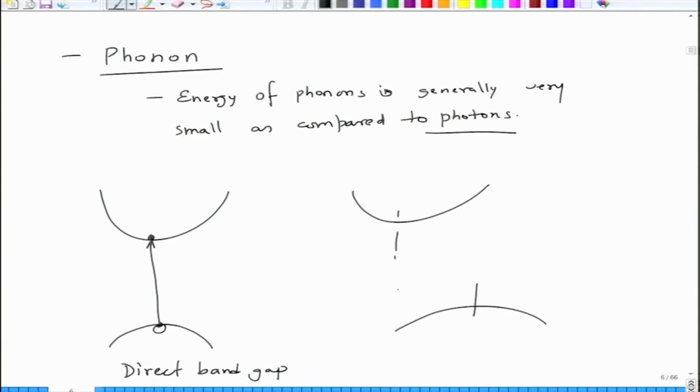So as a result, here you have a change in the K, and this is the wave vector, right. So conservation of this momentum, the issues with the change in the K value, this is, let us say, an indirect band gap semiconductor.